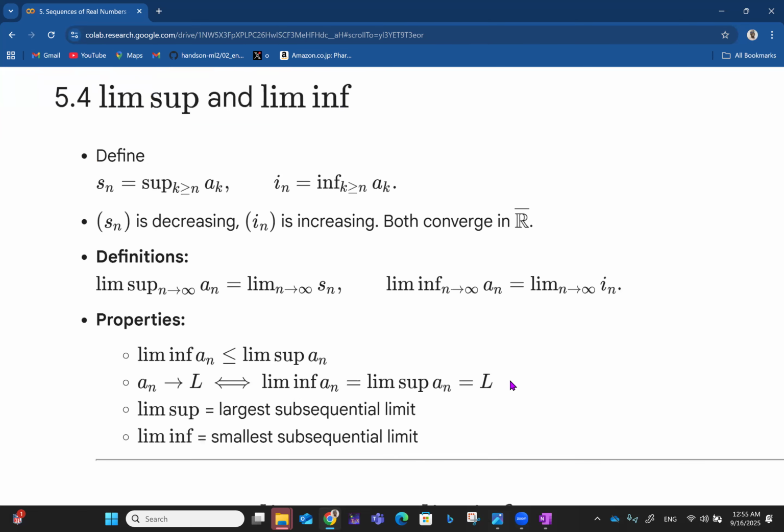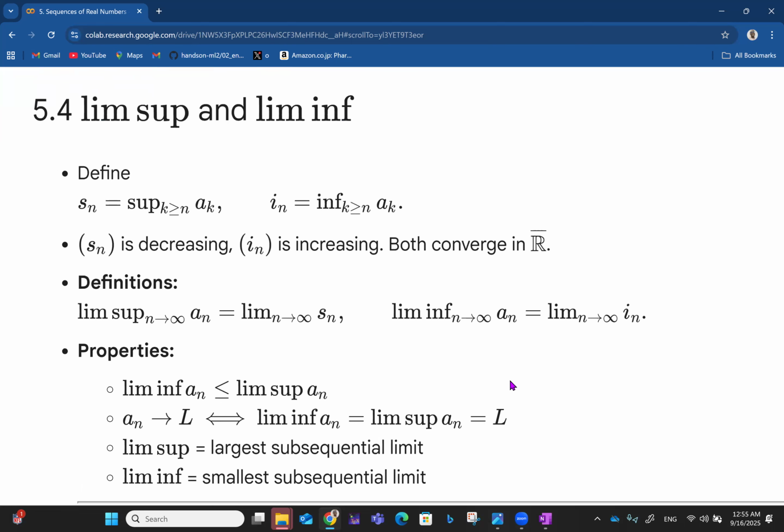Then let's talk about the idea of limit supremum and limit infimum. So define that Sn is the supremum of the sequence ak for k greater than or equal to n, and In is the infimum of the sequence ak for k greater than or equal to n. All right. Then we can say that the sequence Sn is decreasing and In is increasing, and both converge in R bar, the extended real numbers.